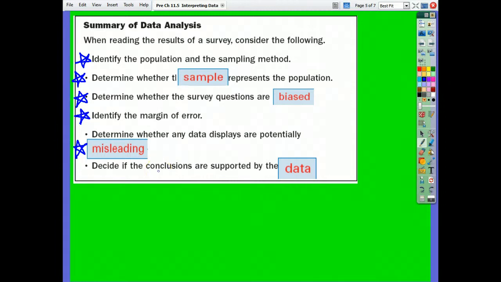Okay, the last part for summary of data analysis. When reading the results of a survey, consider the following. First, identify the population and the sampling method. We know how to do that. Determine whether the sample represents the population. Determine whether the survey questions are biased or not. Identify the margin of error. And then determine whether any data displays are potentially misleading. And then finally decide if the conclusions are supported by the data.